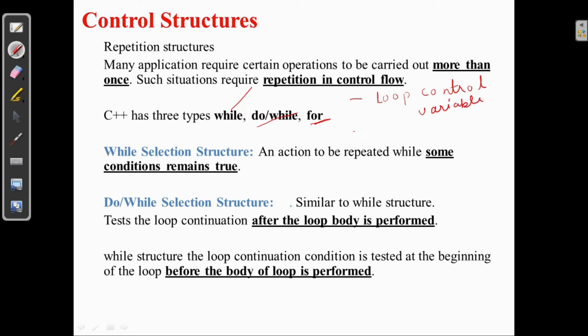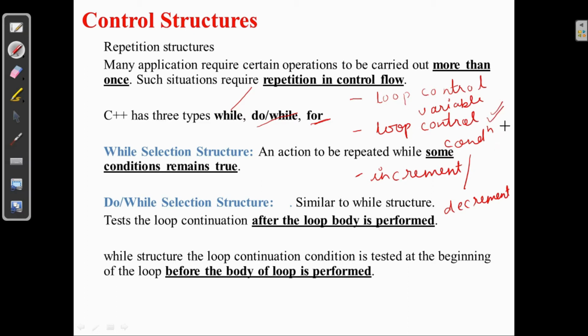Second is the loop control condition. And third one is increment or decrement. So every loop control structure has these three things: loop control variable, loop control condition and increment or decrement. As long as the loop control condition is true, the statements of the loop will keep on repeating. The condition depends upon the loop control variable, and we can increment or decrement that variable to make the loop end, otherwise it would run infinitely.